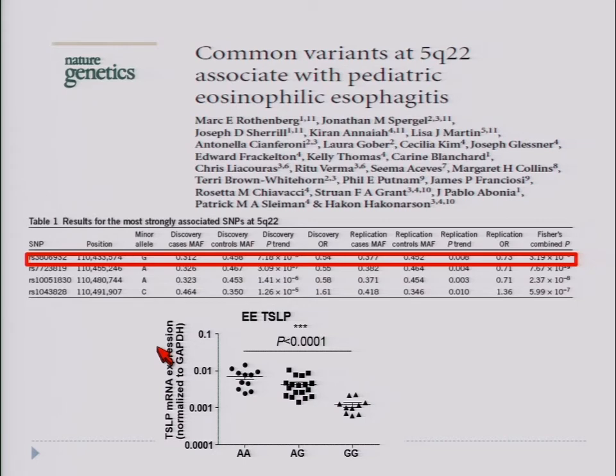And our group, led by Dr. Spergel, with the Cincinnati group and in collaboration with many other centers throughout the states, accumulated about 500 patients, and the Center for Applied Genomics at CHOP ran a genome-wide association study between patients with EOE and controls. They found a SNP that was less expressed in patients with EOE, a protective SNP in the TSLP gene, and in accordance, patients with the protective SNP had less TSLP expression in their esophageal biopsies.